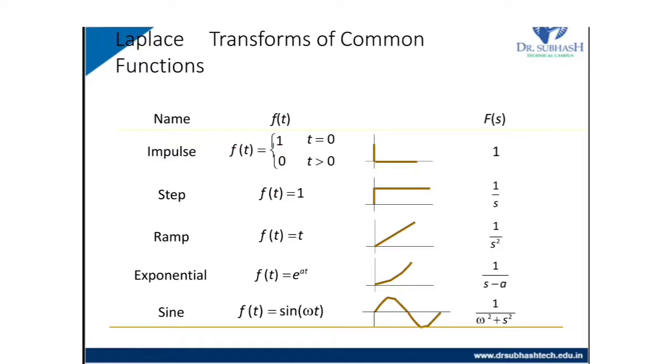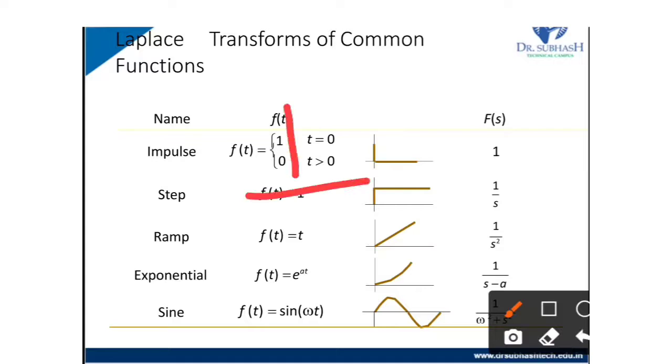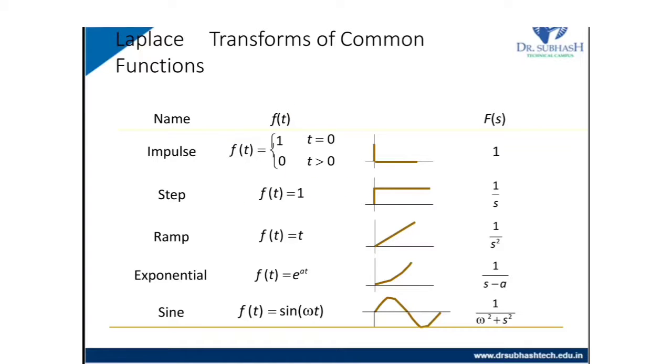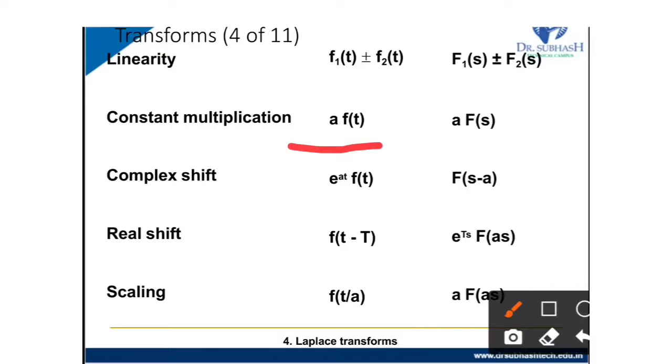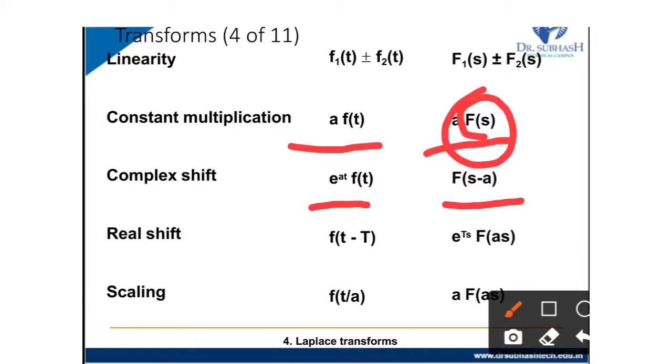For sin omega t, it is omega upon omega square plus s square. When a constant is multiplied with f of t, then the same constant will multiply in the Laplace transform. If e raised to at is multiplied with f of t, then the Laplace transform, instead of f of s, it is f of s minus a.